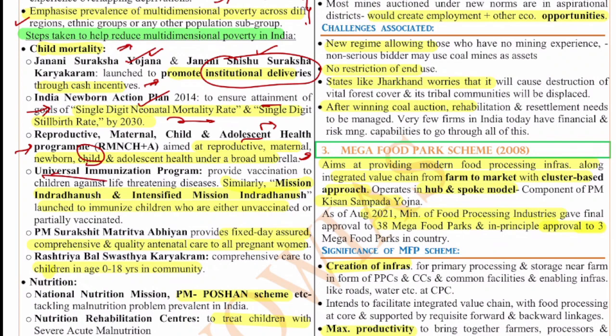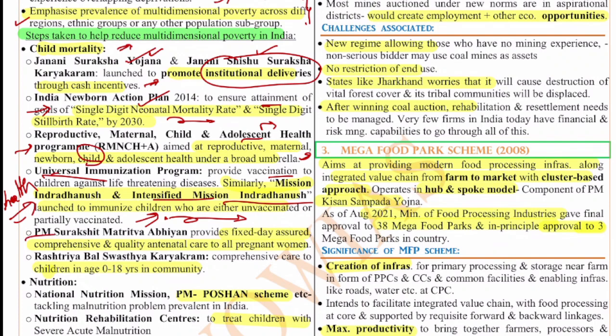and also remember this Universal Immunization Program. This universal immunization program provides vaccination to children against these life-threatening diseases. So these vaccines under this Mission Indradhanush, this will help the children to gain resistance against a lot of diseases, and this is very, very important for the health of the children. So that's why this Mission Indradhanush is very important. And the Intensified Mission Indradhanush was also launched to immunize children who are either unvaccinated or partially vaccinated. So all these things will help in the protection of health of the children.